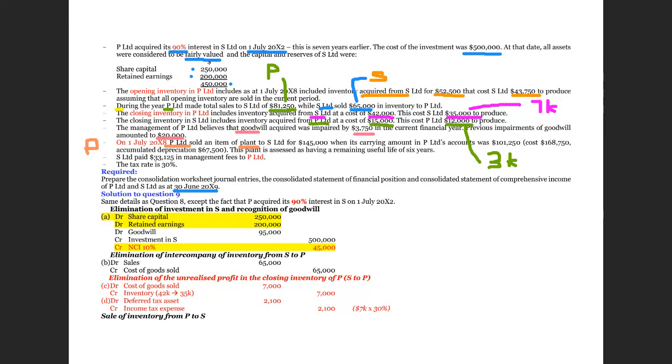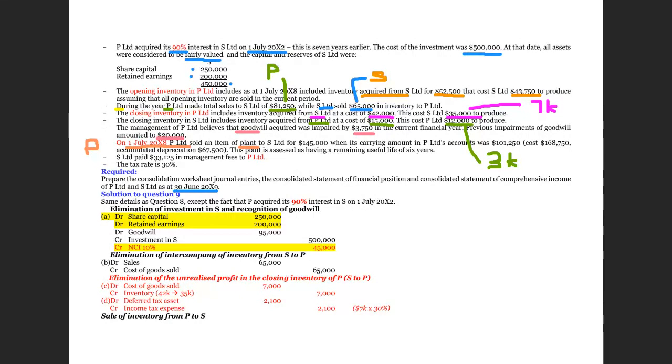The day is 1st of July 2008. Now it is 30th of June 2009. So that means this is actually the first day of the current year. On the first day of the current year, we have a gain on disposal, and this gain on disposal will be eliminated on consolidation. How much?